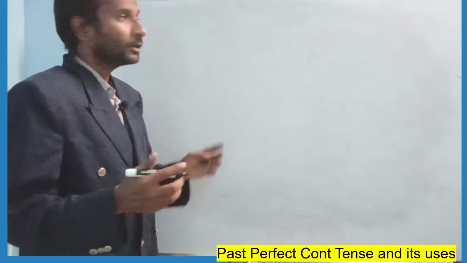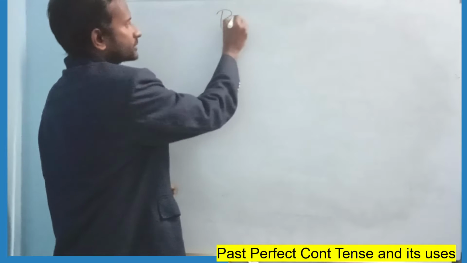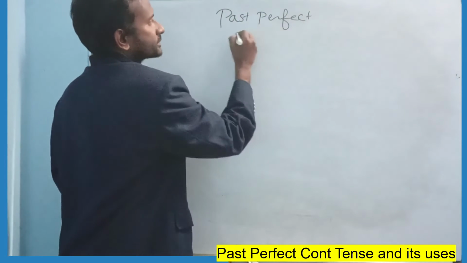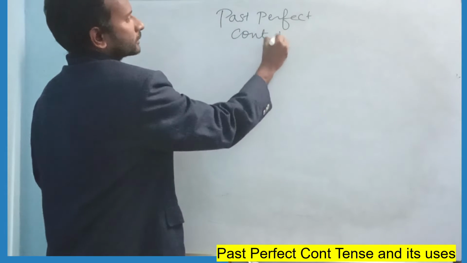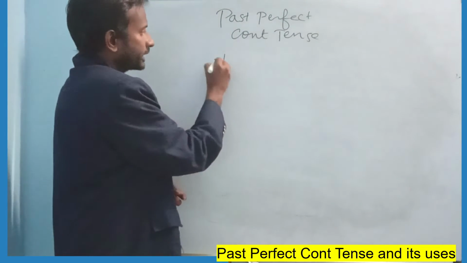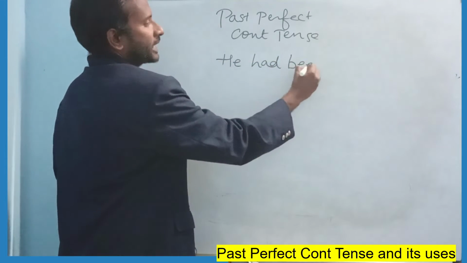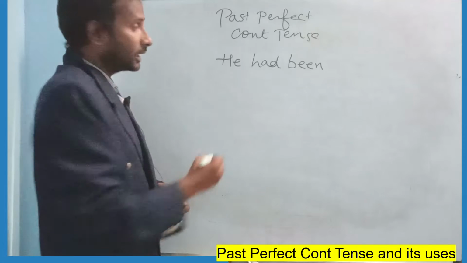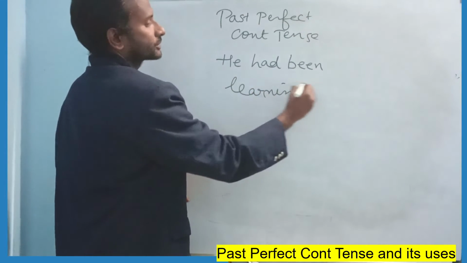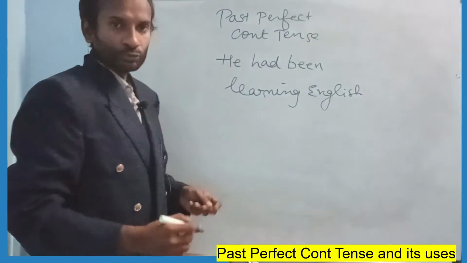So today we are learning past perfect continuous tense in English. Past perfect continuous tense. How do we use it? What is the structure? Now, he had been learning, L-E-A-R-N-I-N-G, learning English. He had been learning English. Now this is the structure.